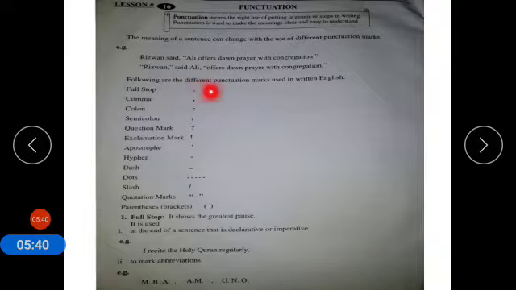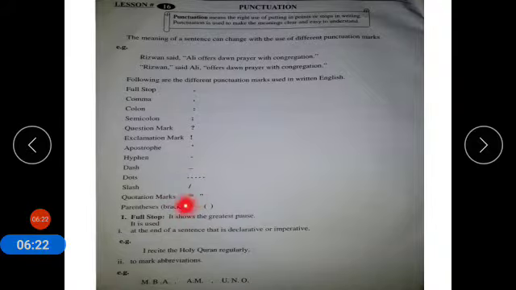Now, the following are the different punctuation marks used in written English. First of all, full stop: the sign of a full stop is a dot. Comma, this is the sign of a comma. Colon: when you put two dots, it's called a colon. Semicolon, a full stop followed by a comma. Quotation mark, question mark, exclamation mark, apostrophe, hyphen, dash. There is a difference between hyphen and dash. Dots, slash, quotation marks, parenthesis.